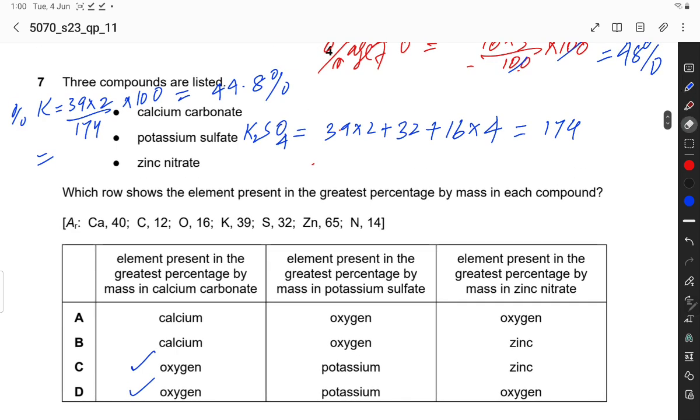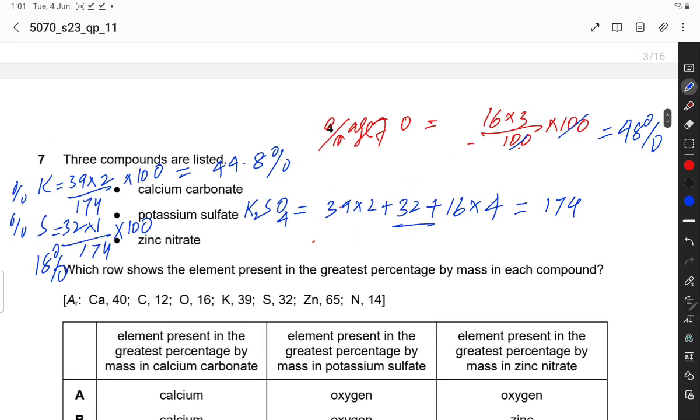Now let's see the percent of sulfur. First, sulfur is equal to 32, the number of atoms 1, divided by 174 into 100. 32 divided by 174 into 100, so this is 18%.